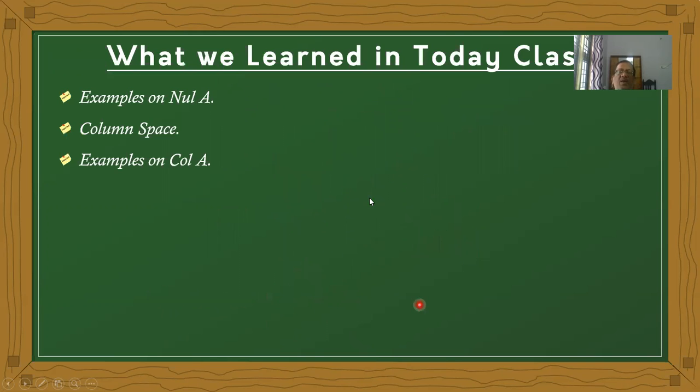Okay, next now. Today we learned different types of examples on null space and column space definitions. Okay. And examples on column space.